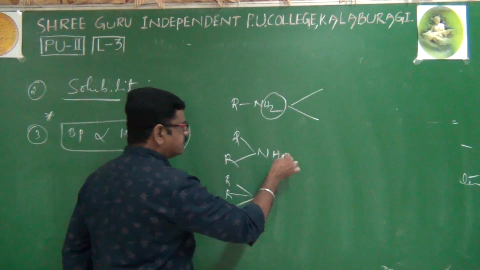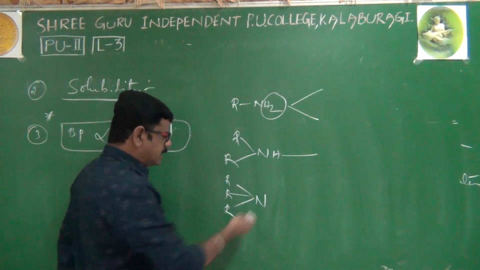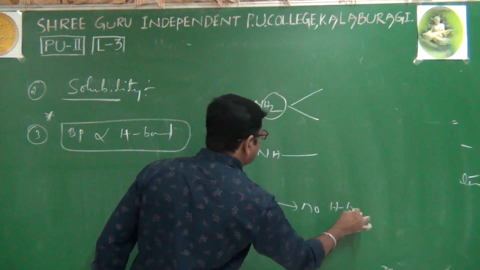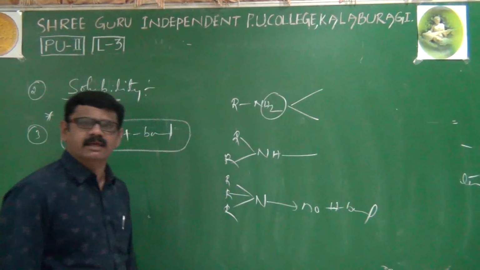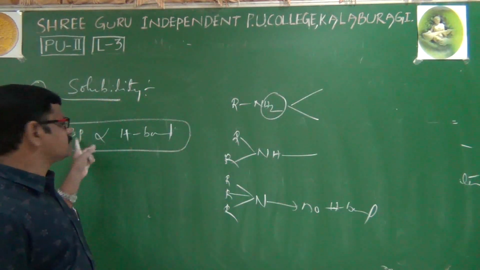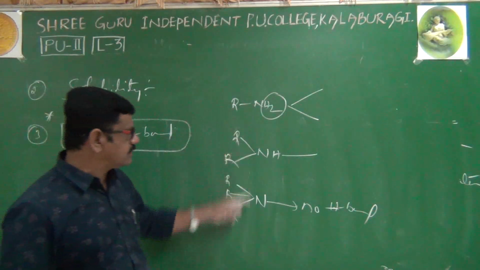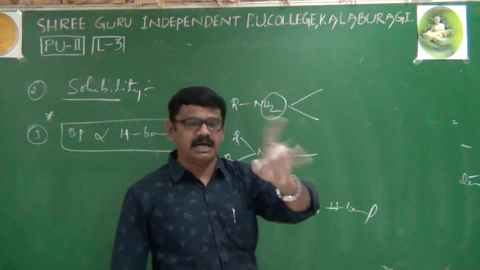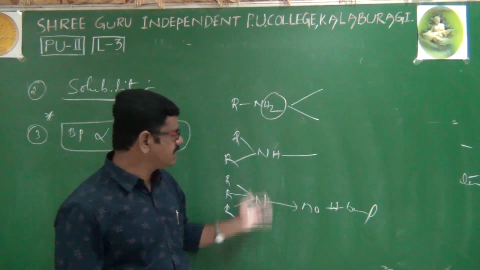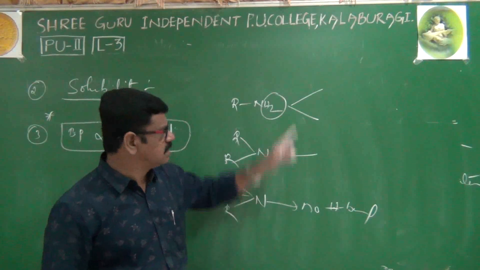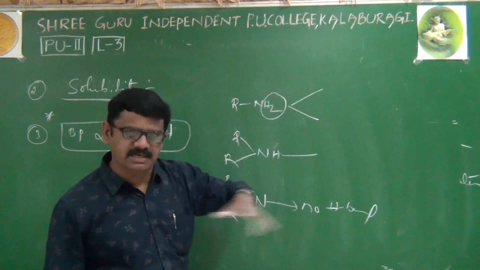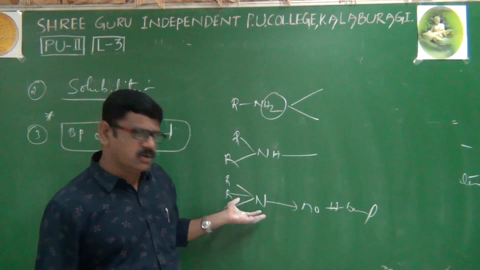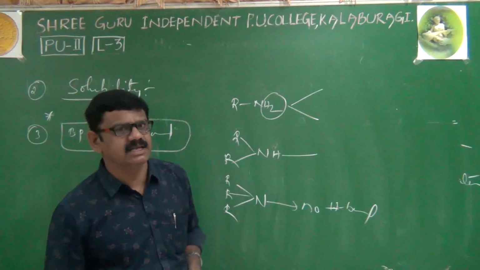In a secondary amine we have only one hydrogen, so it can form only one hydrogen bond. And our tertiary amine does not have any hydrogen, so no hydrogen bond in the case of tertiary amines. More hydrogen bonds, more is the boiling point. So when we compare primary, secondary and tertiary amines, the primary amine's boiling point will be more, then secondary amines, then tertiary amines. No hydrogen means no hydrogen bond, so the boiling point is very low.